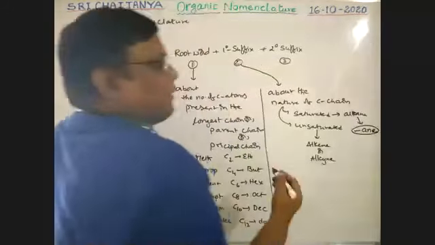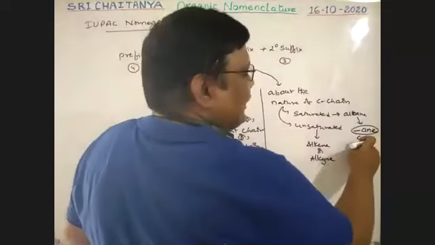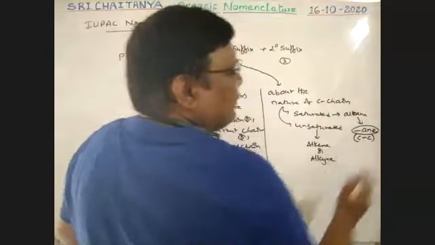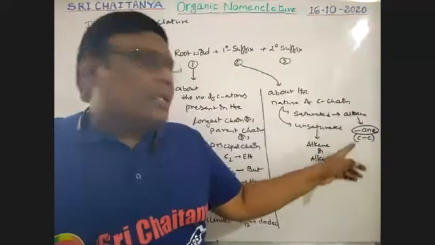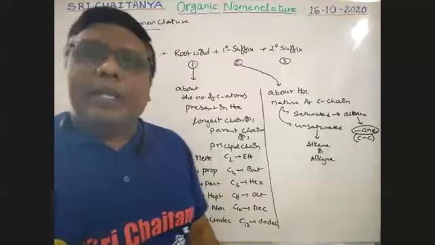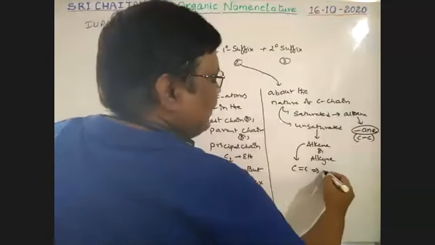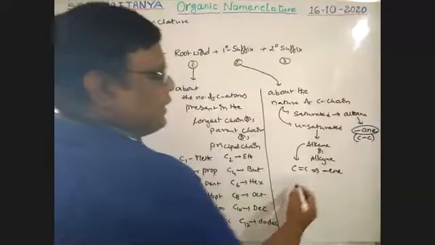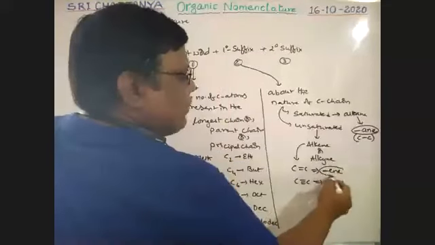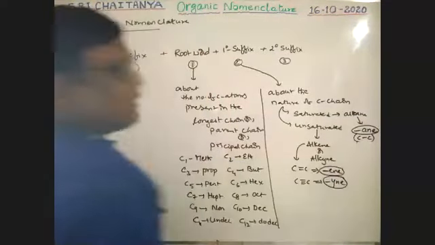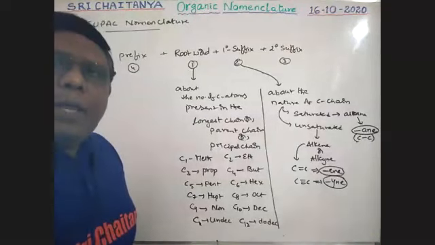That means if only carbon-carbon single bonds exist, the primary suffix is ANE. If a carbon-carbon double bond exists, that is an alkene, so ENE is the primary suffix. If a C triple bond C exists, YNE is the primary suffix. ANE, ENE, YNE are the primary suffixes.